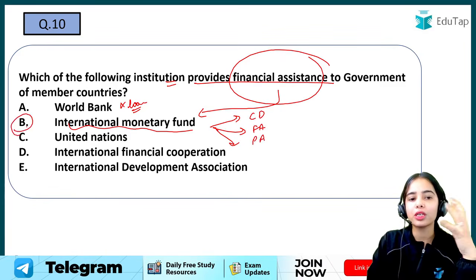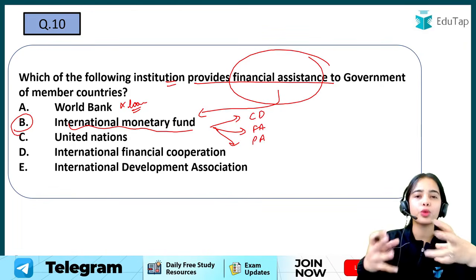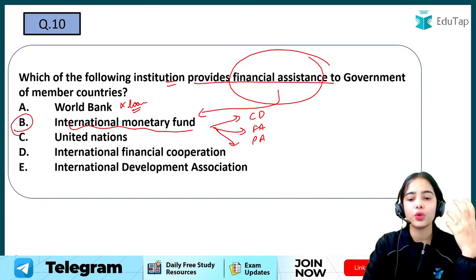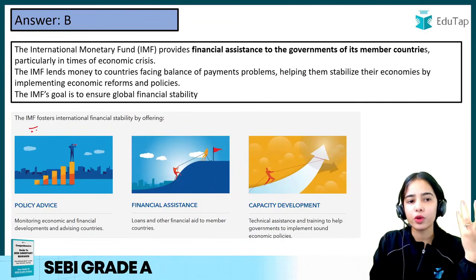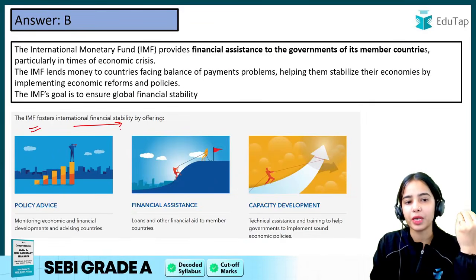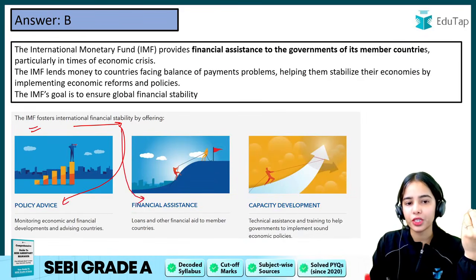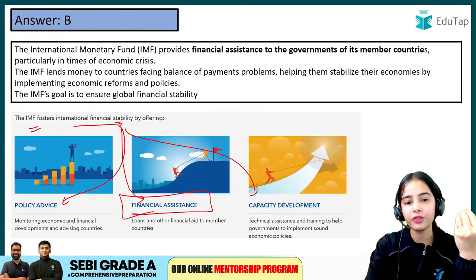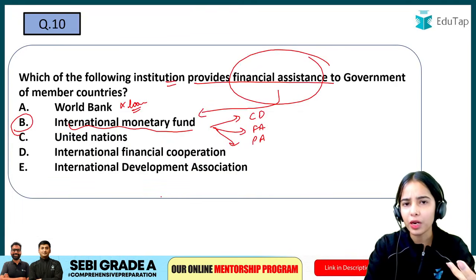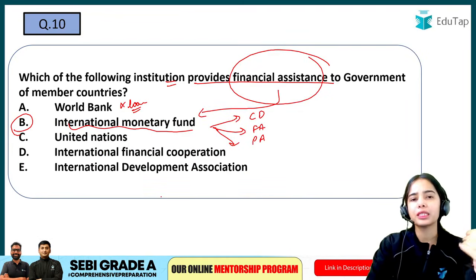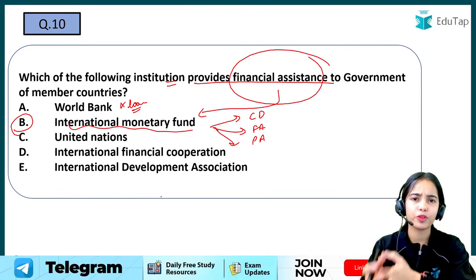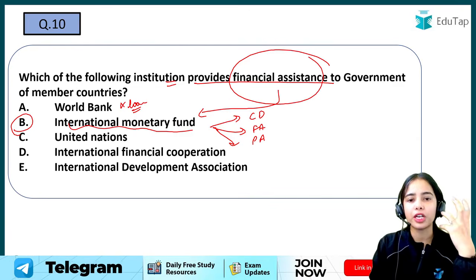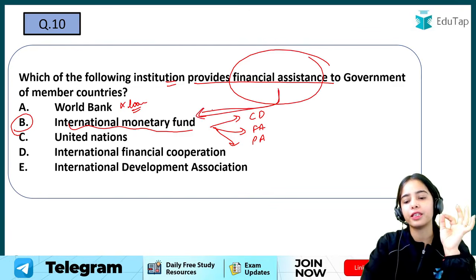Okay, so the IMF is the right answer. I hope you know the functions of the IMF, so you have to keep that in mind. The IMF fosters international financial stability by offering policy advice, financial assistance, and capacity development. And yes, the World Bank also provides loans, but that is for the reduction of poverty or for development, and financial assistance is a key term related with the IMF.